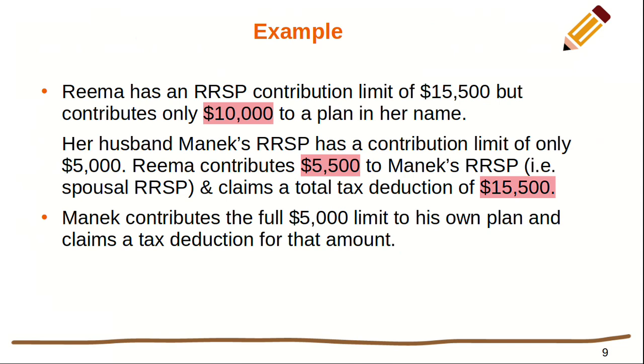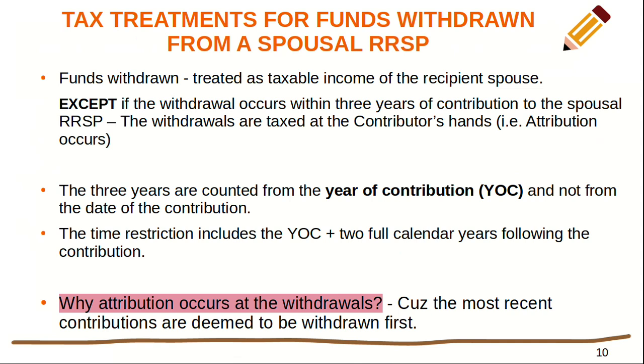Now let's see about the tax treatments for the withdrawals from spousal RRSPs. Funds withdrawn from a spousal RRSP are taxed as income for the recipient spouse, except if the withdrawal occurs within 3 years of contribution to the spousal RRSP. If the withdrawal occurs within 3 years of contribution, then the withdrawn amount is taxed at the contributor's end.